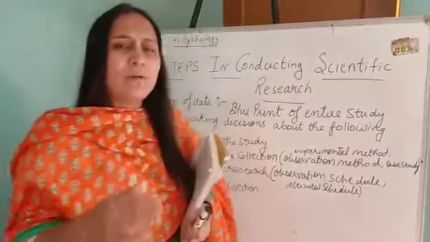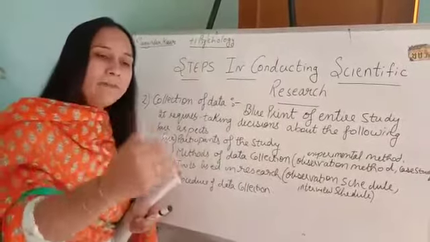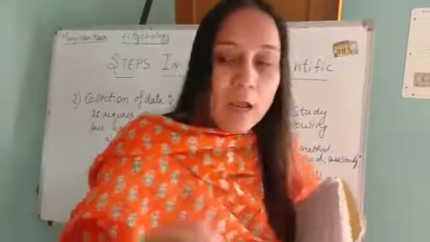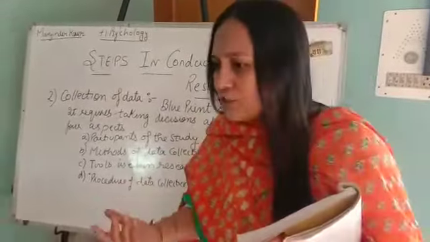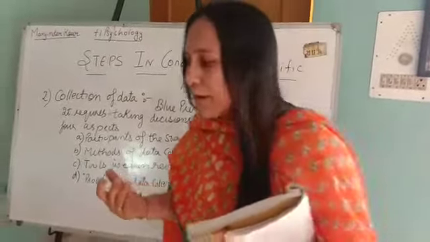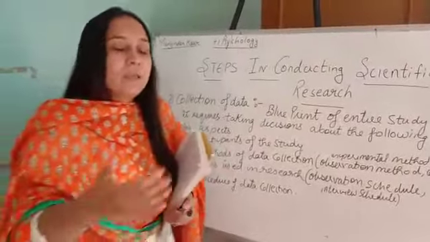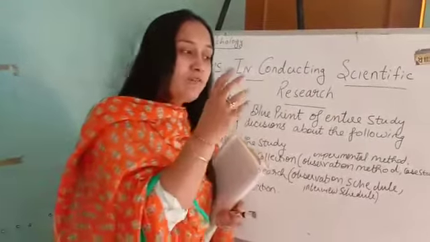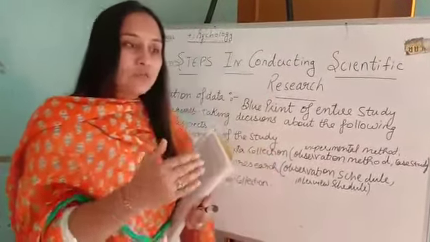Let me tell you the brief of the case study. Case study means we have to choose one person. For example, I am choosing one of the students, and he is very naughty, or he can be intelligent, or he can be a weak student, maladjusted, or mentally retarded, whatever it is, right? He can be any one of these children. So, for example, there is one person, Shyam, whom I am going to study, and he is very intelligent.